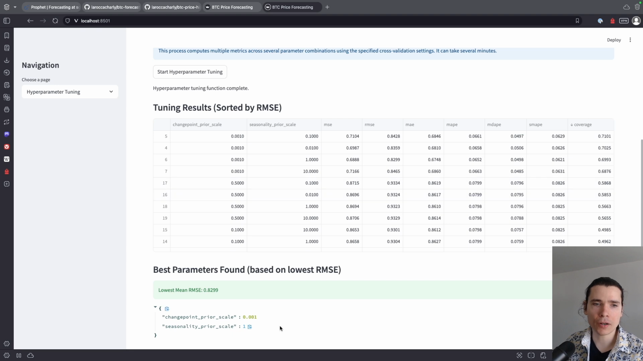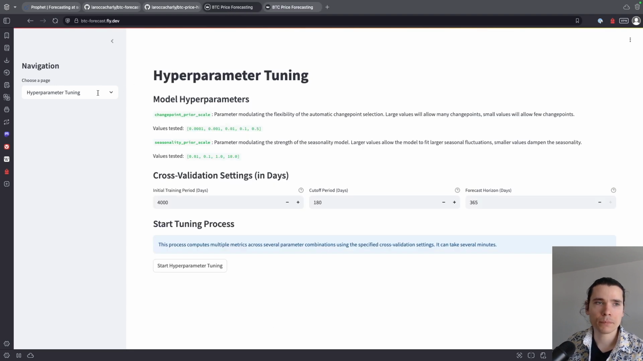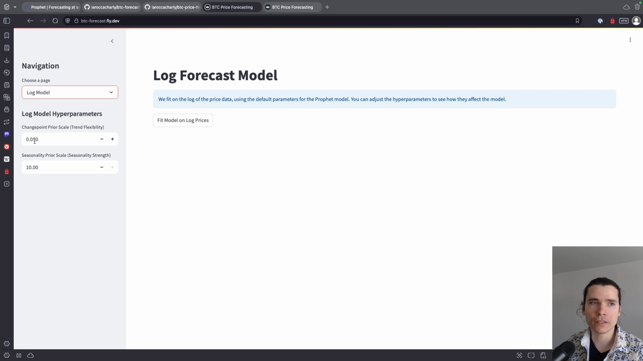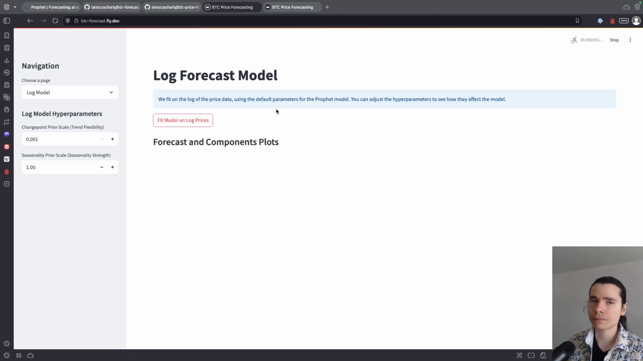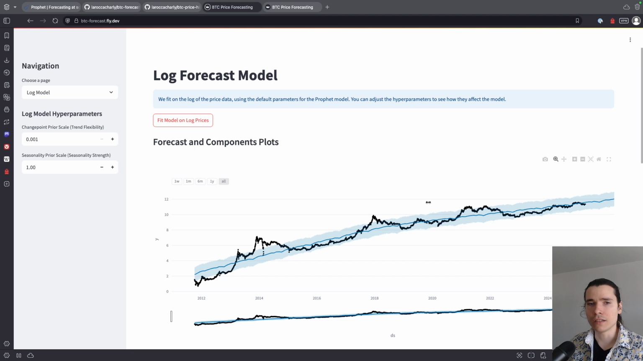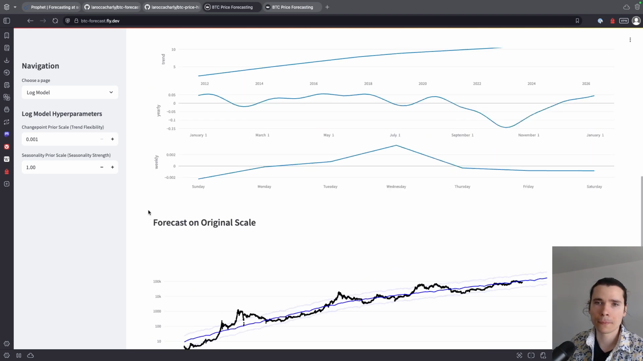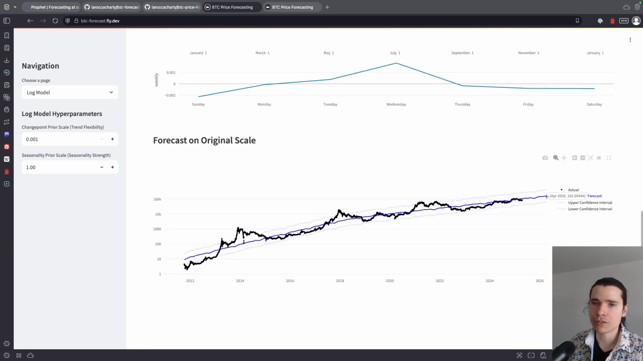So if we use these parameters in this app, go in the log model, and then change the parameters, let's go 1. You can see here it's a more consistent trend, and we have better coverage with this model. And the prediction is 160K 1 year from now. The upper end is 400K and the lower end is 60K, which in my opinion is a bit more realistic for the upper and lower ends.